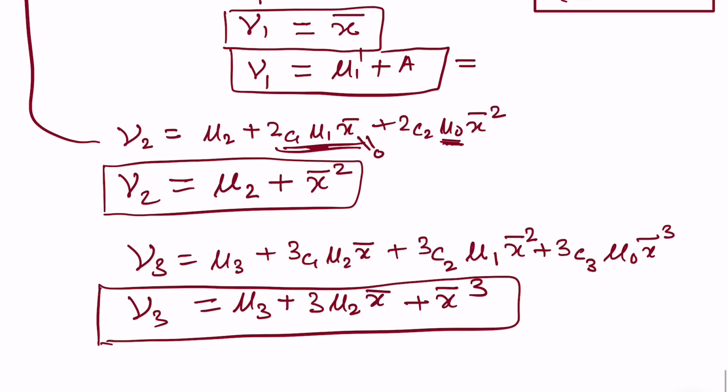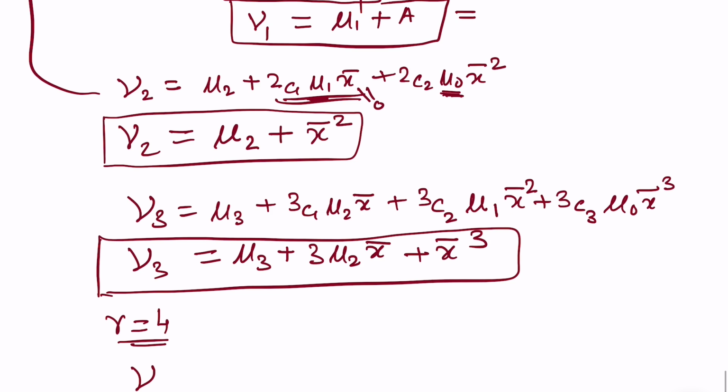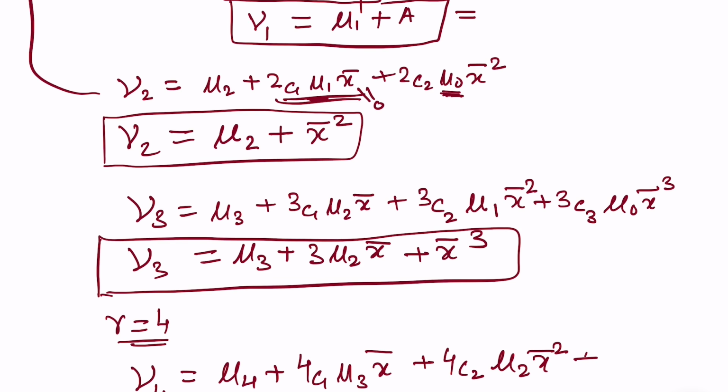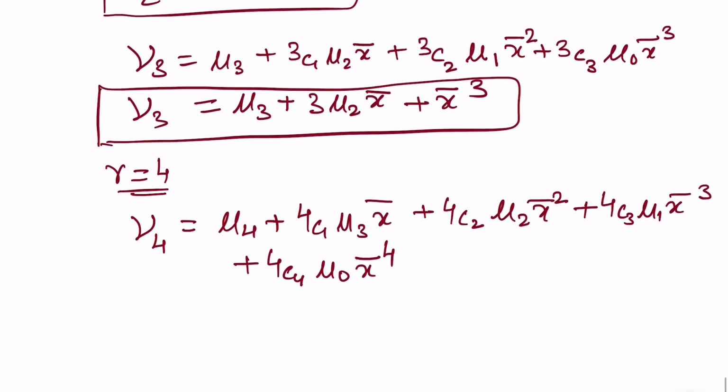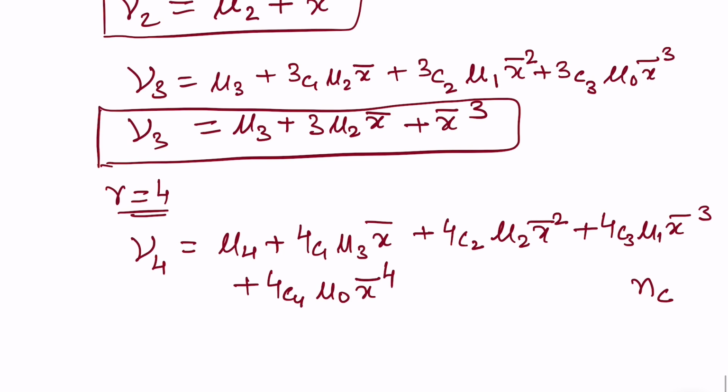Let us move to the fourth moment, that is put r is equal to 4. So on putting r is equal to 4, we'll get nu 4 is equal to mu 4 plus, students, since it is rc1, so 4c1 mu 3 x bar, then 4c2 mu 2 x bar square plus 4c3 mu 1 x bar cube plus 4c4 mu naught x bar to the power 4, and I am assuming that you all know what is nCr.